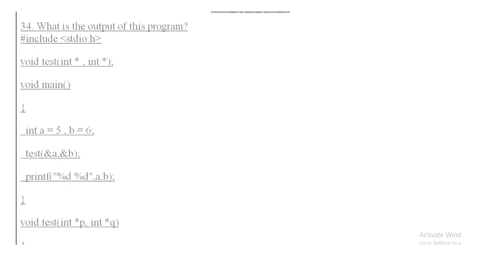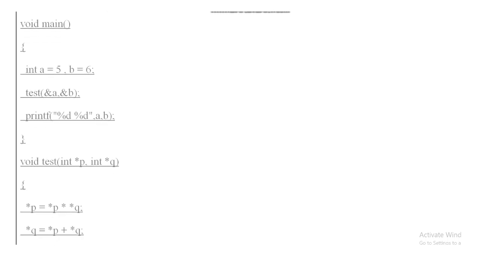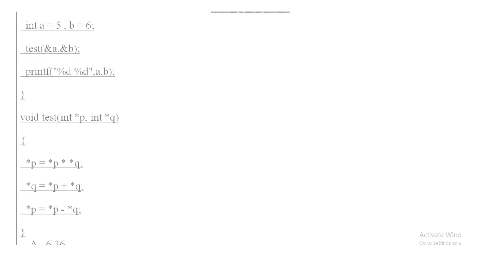Question number 34. What is the output of this program? void test(int *, int *), two integer pointers are the two parameters passed in this function, and in void main, variables a and b are declared with values 5 and 6 of integer data type, and in the test function &a and &b, that is the addresses of a and b, are called, and in the printf statement the values of a and b are printed.